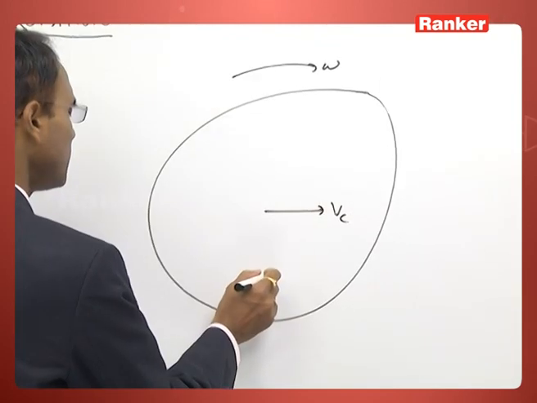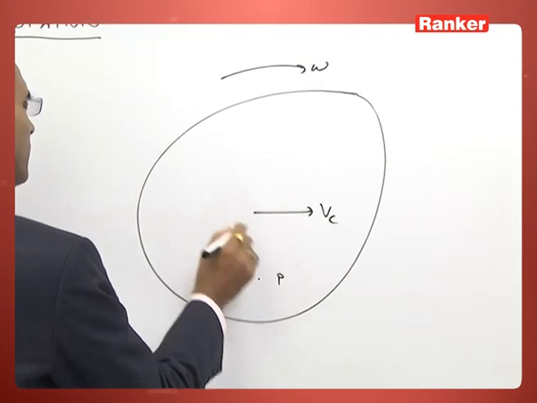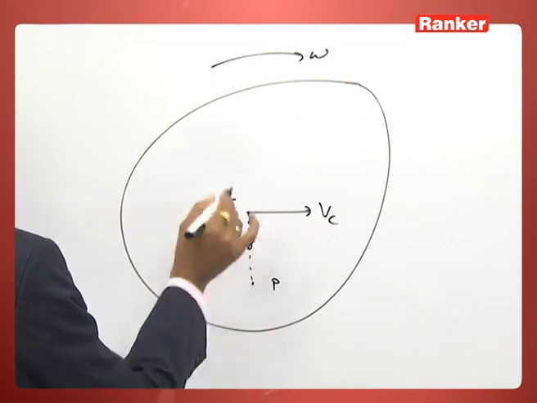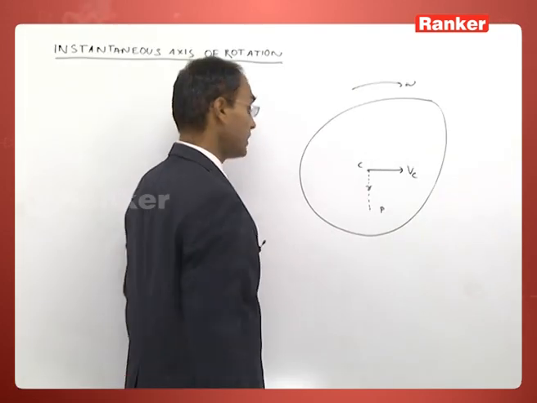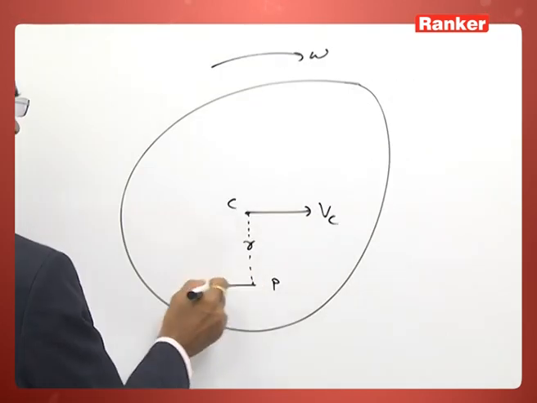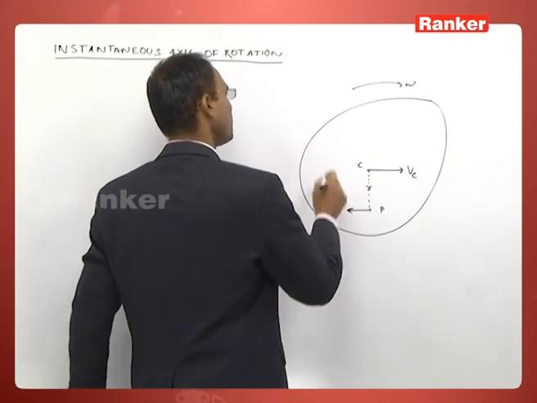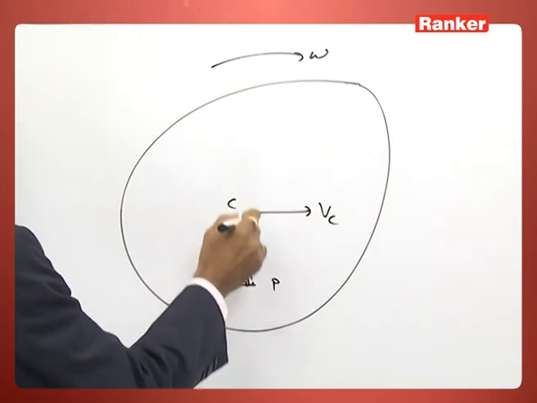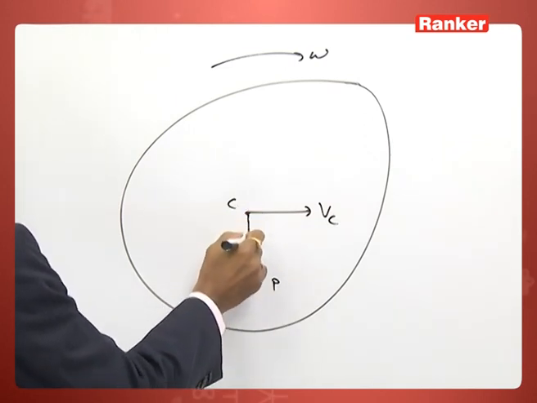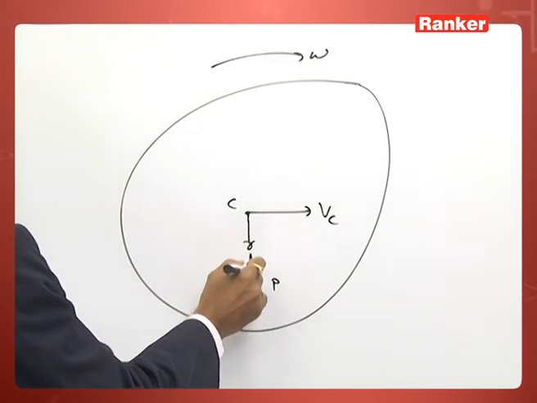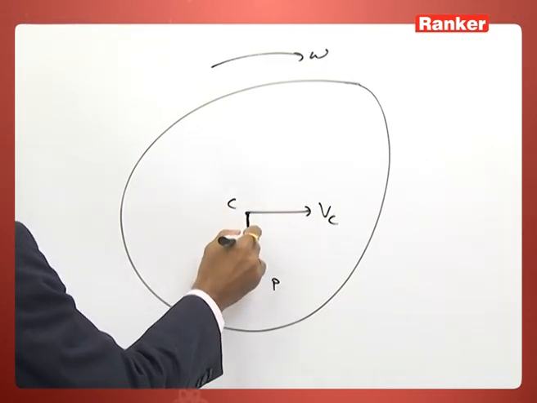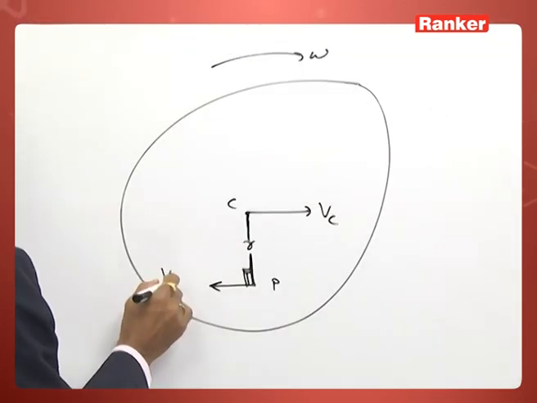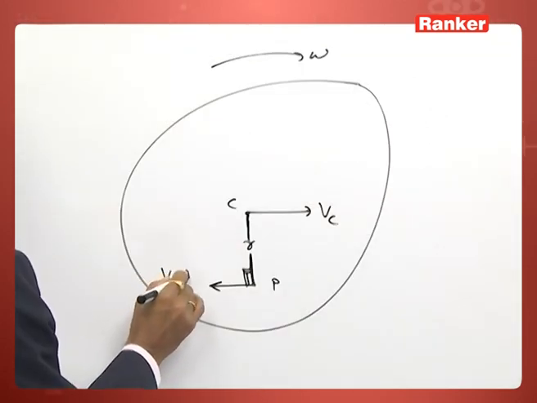If you take any point P, a distance of r from the center of mass, this point will move perpendicular to the line joining P and C with the velocity VPC equal to r omega.